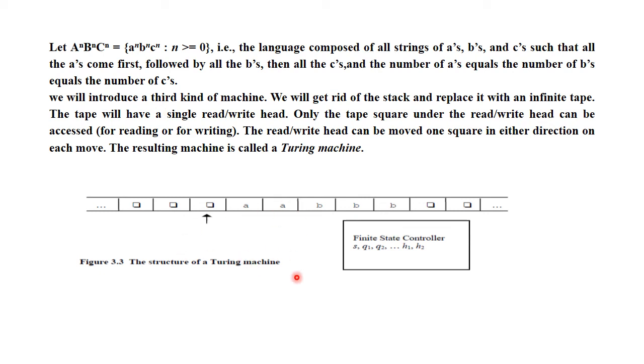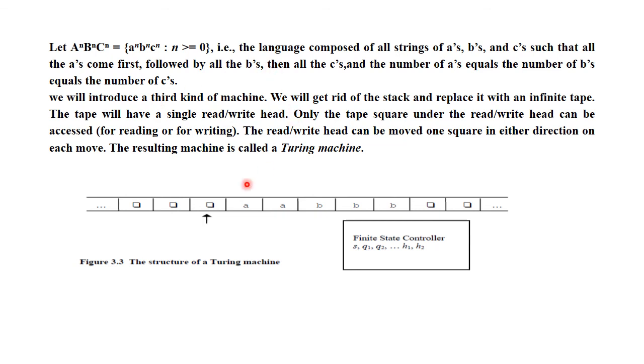One of the examples of a language for a Turing machine is a to the power n, b to the power n, c to the power n, and this kind of input cannot be processed by an FSM, the first kind of machine, or by a PDA, the second kind of machine, because we have to compare three characters A, B and C, which is not possible in the second kind of machine.